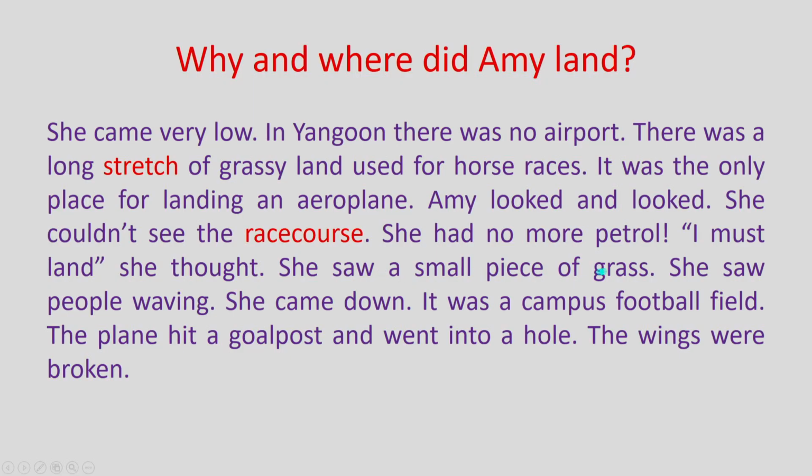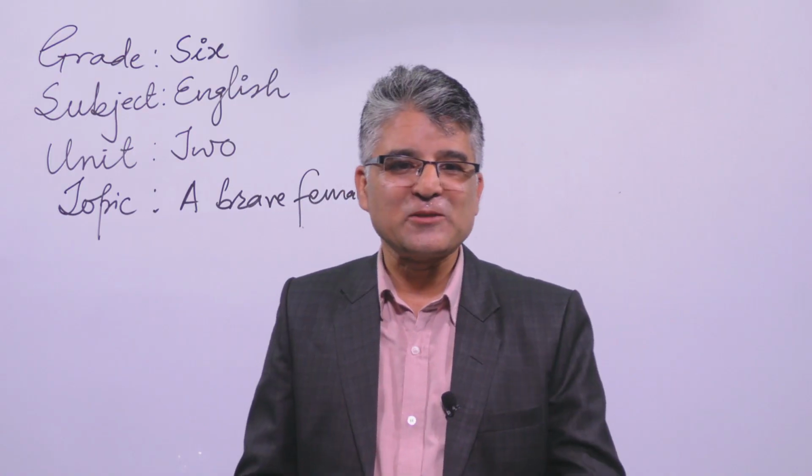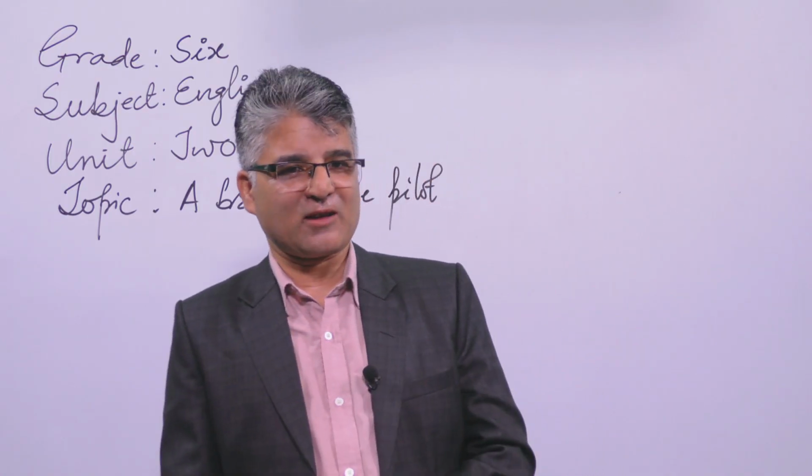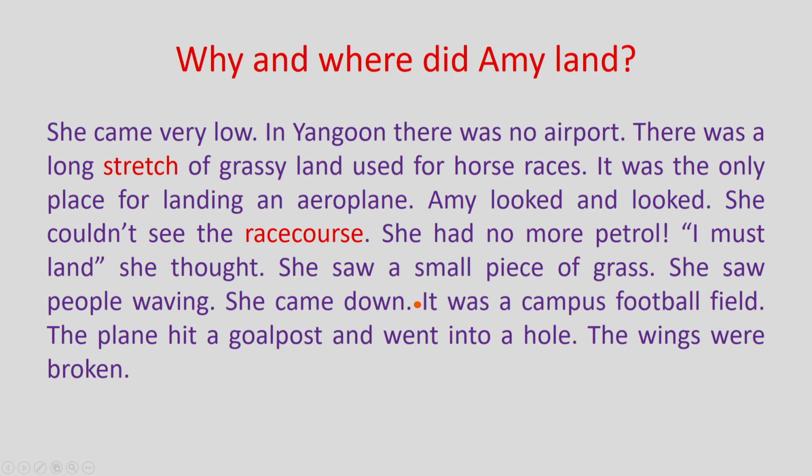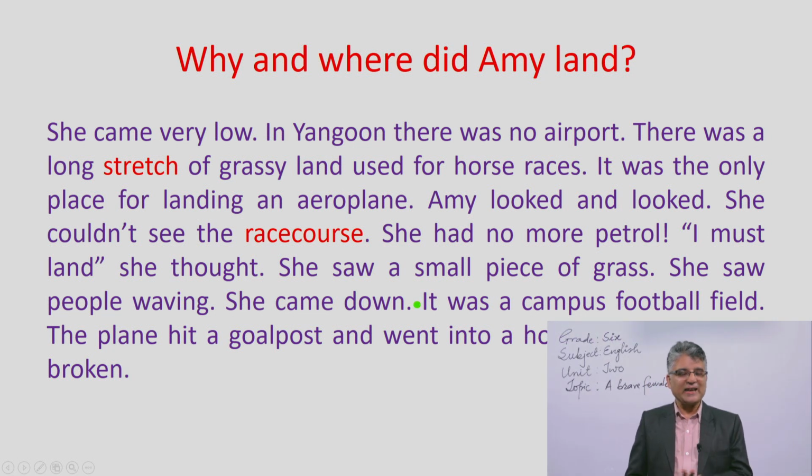She saw a small piece of grass. She saw people waving there. They were waving their hands. Perhaps the people at the time were welcoming her down there. She came down. That is why it was the safest place for her, and she came down. That means she landed.